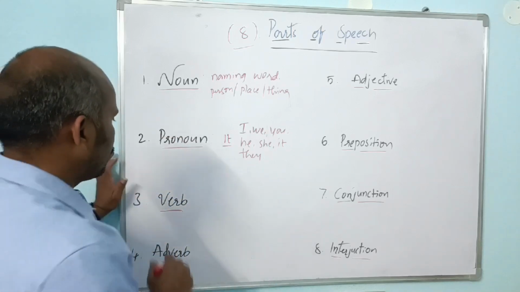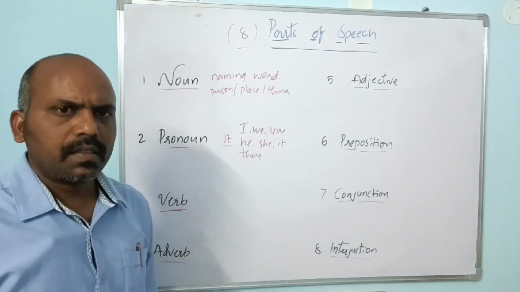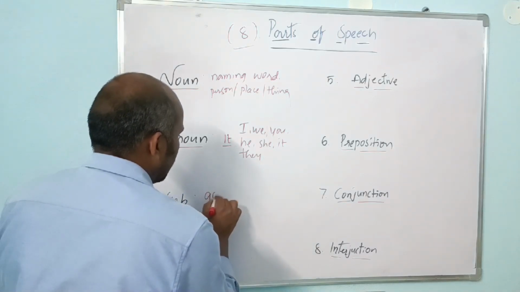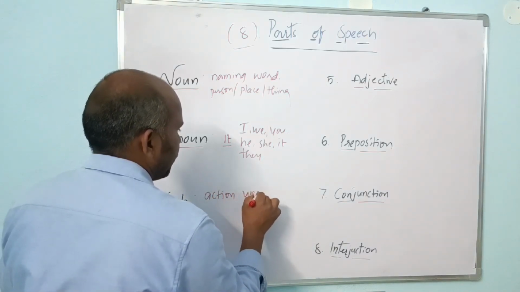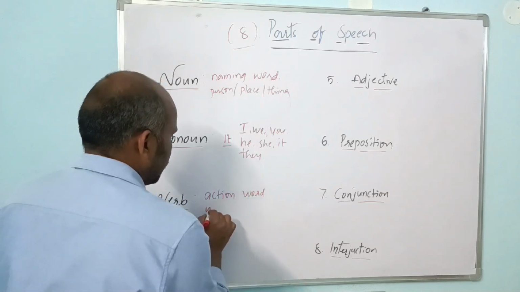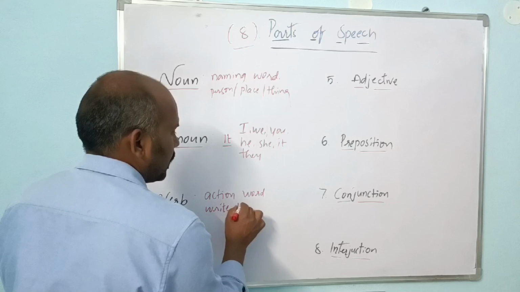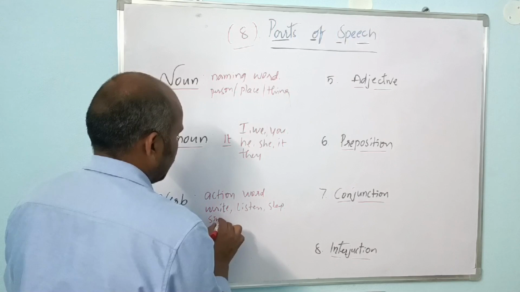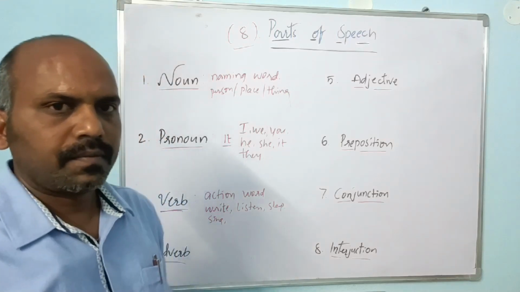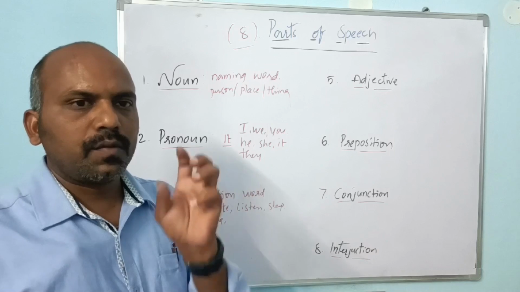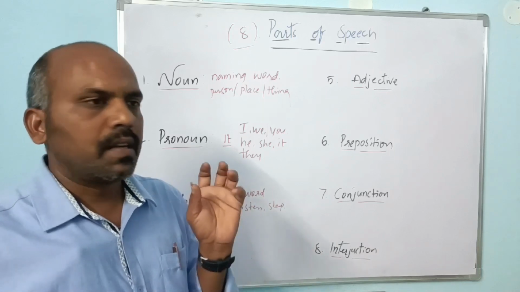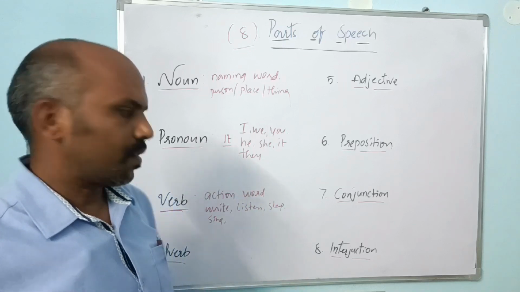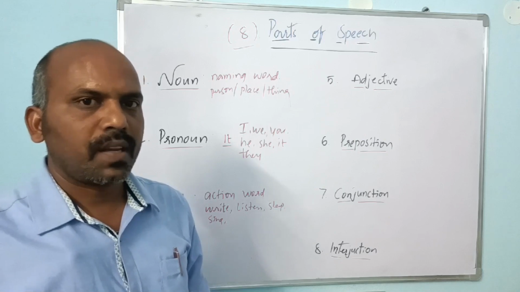Clear? And coming to verb. In each and every sentence, we must use a verb. Verb mean here an action word. Those are write, now I am writing, listen, you are listening, sleep, sleeping, sing. So those all are actions, and which words give us action, what the person has done, the work, and what word gives that, called verb, right?